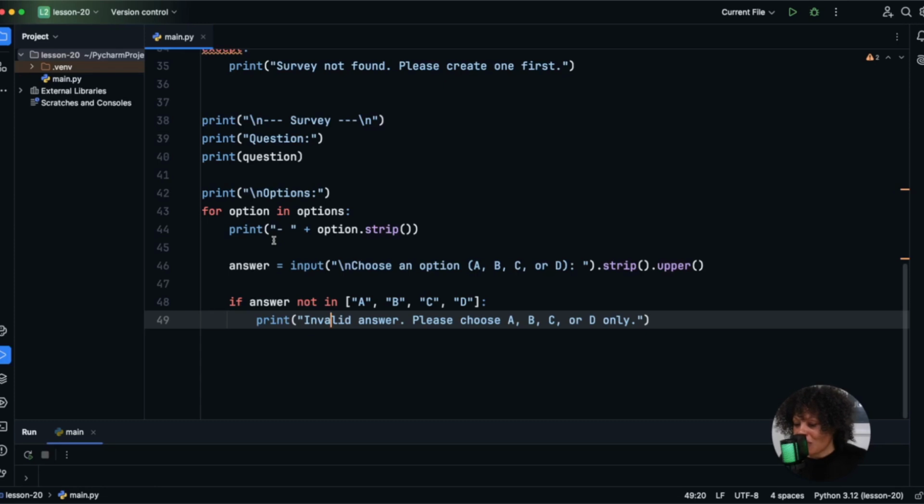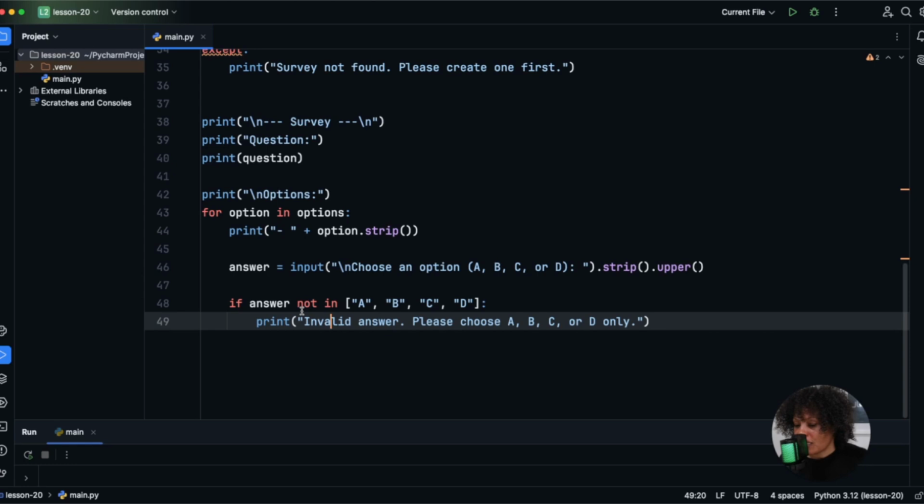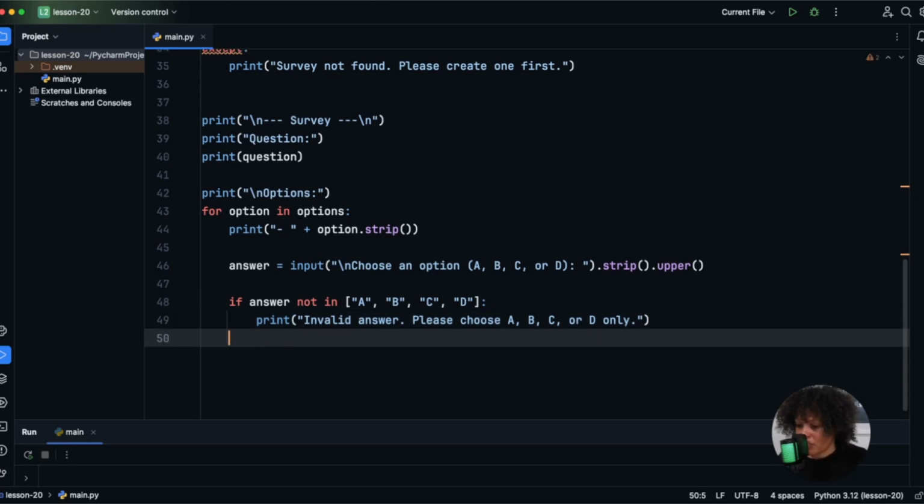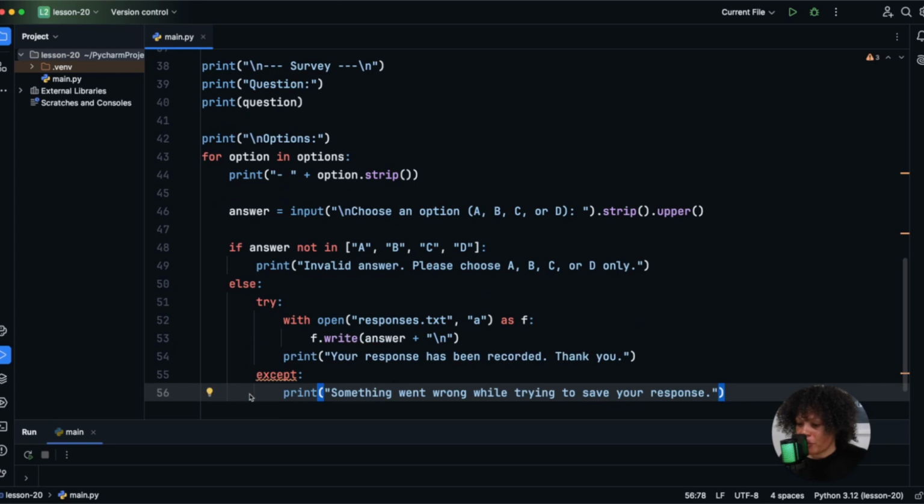Okay, so now that we've made sure the input is valid, we need to safely save to the file. And so we're once again going to be protecting the file with the try and except block, just in case something goes wrong. All right, so let's write this. Okay, I pasted that code in.